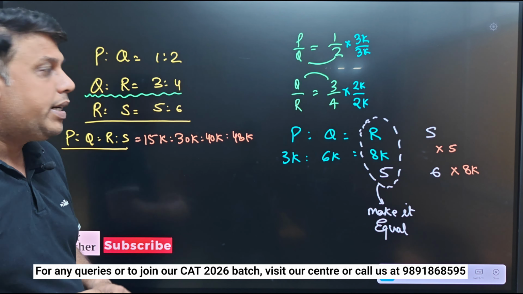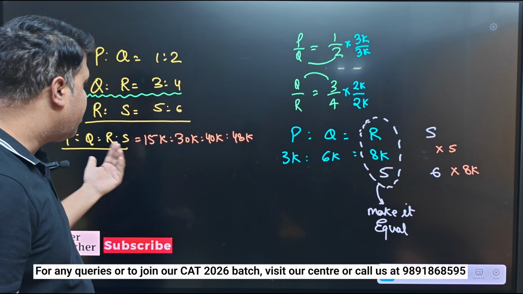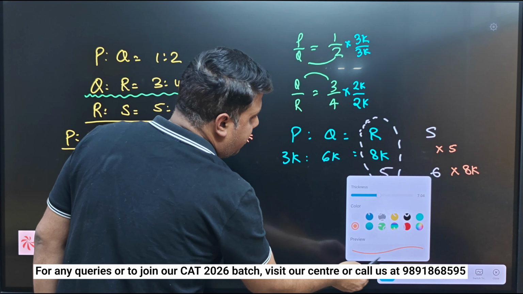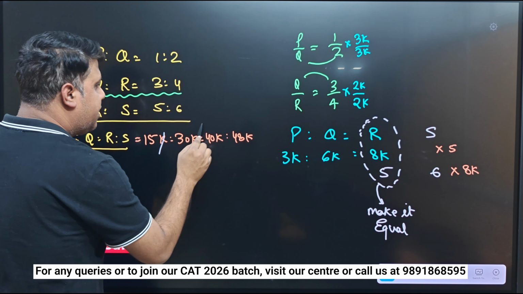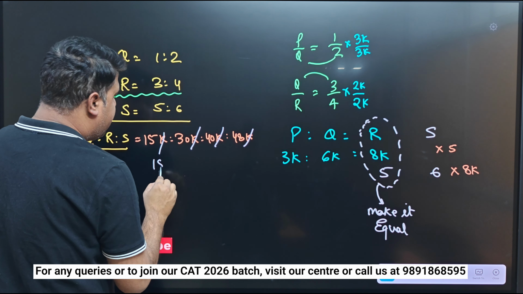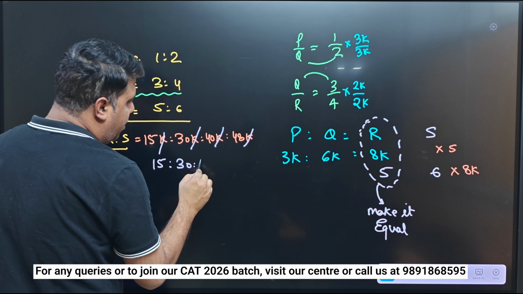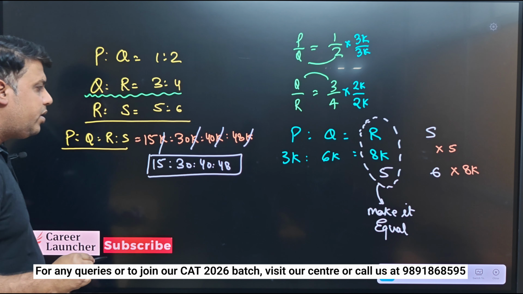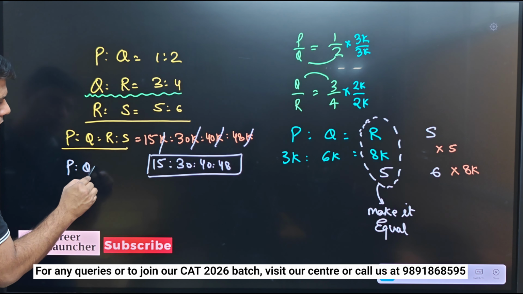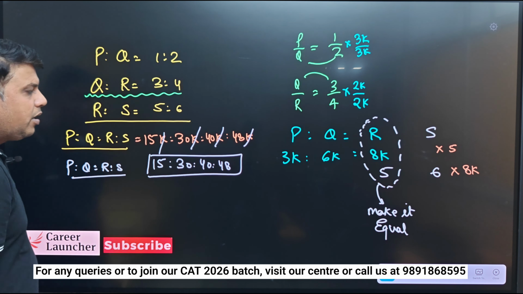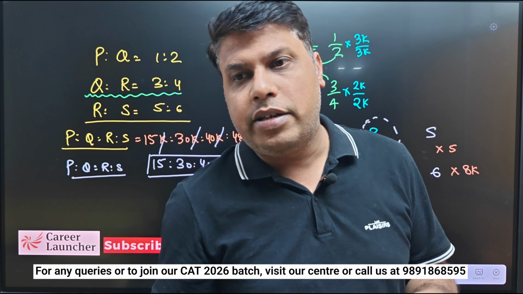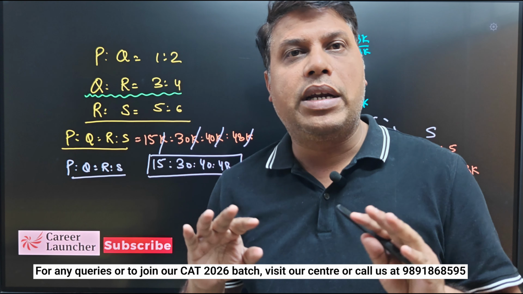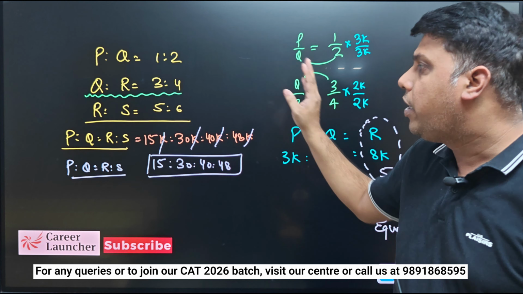So do you find any number that can divide all the given numbers? Of course not, right? So I can cancel or eliminate k. So you can eliminate k from here. So my final answer will be 15, 30, 40, 48. I hope it is clear, right? So this is the ratio of P, Q, R, S. I believe it is clear. So it is not a problem whether we have 3 quantities, 4 quantities or more than 4 quantities. If our concepts are clear, definitely I can find all the ratios, right?